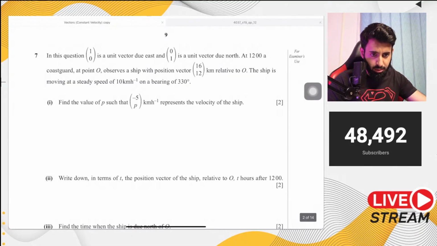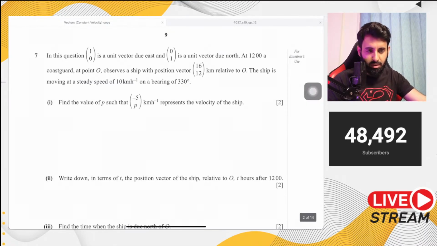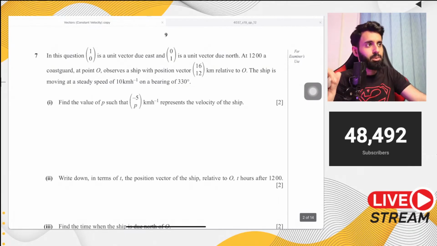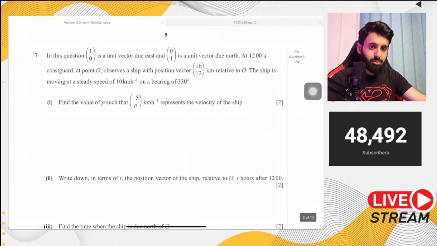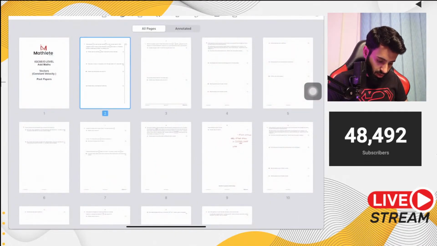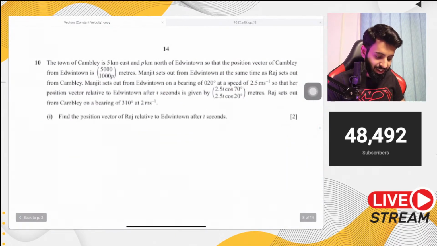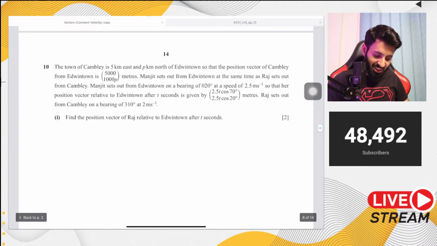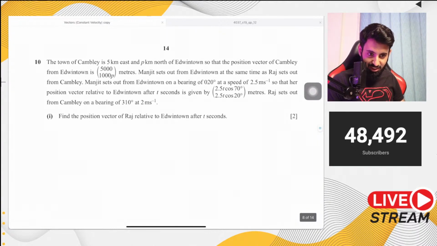Sir, can you do question 10 from the file you have shared? Yeah, sure, I can do that. So what about resultant speed? Farheen, I think I've already answered that. Resultant speed is not in the syllabus. Anything that has to do with speed and has vectors in it is still in the syllabus. Question 10, yeah, this is in the syllabus.